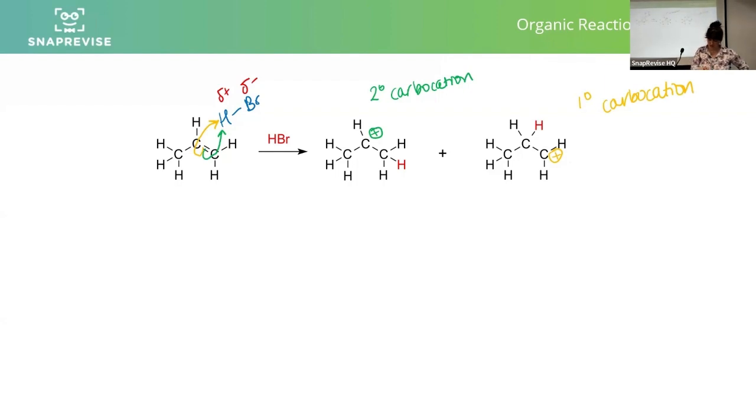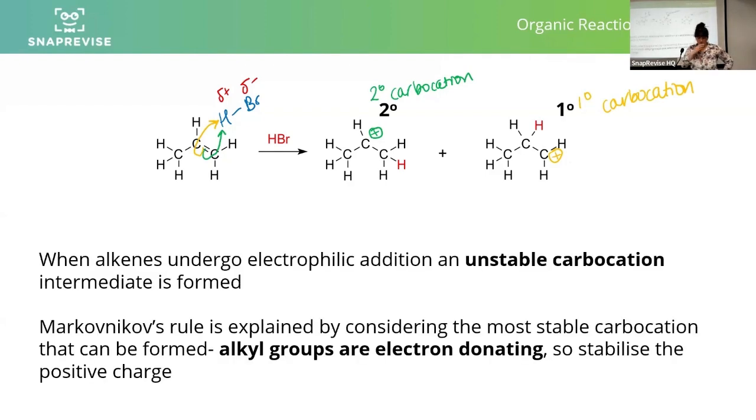Which is more stable, secondary or primary carbocations? Which are more stable and therefore which are more likely to form? If they're more stable, they're going to be more likely to form. Which one? Primary or secondary? It's going to be secondary, because it's got 2 alkyl groups to stabilize that carbocation and not just 1. Secondary, primary. Okay, when alkenes undergo electrophilic addition, an unstable carbocation intermediate is formed.